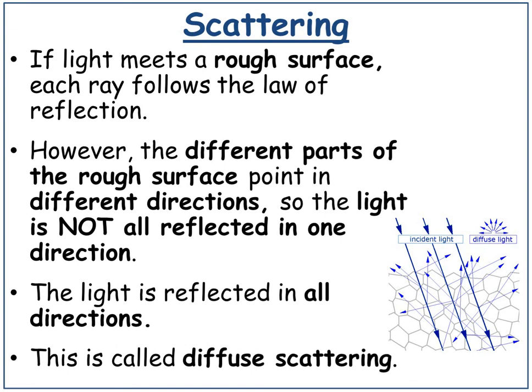You can also get scattering. If light meets a rough surface, each ray follows the law of reflection. However, the different parts of the rough surface point in different directions, so the light is not always reflected in one direction. The light is in fact reflected in all directions, so lots of different directions from the rough surface. This is known as diffuse scattering. Diffuse scattering is where the light is scattered or reflected in all directions.